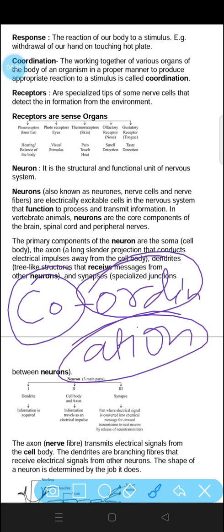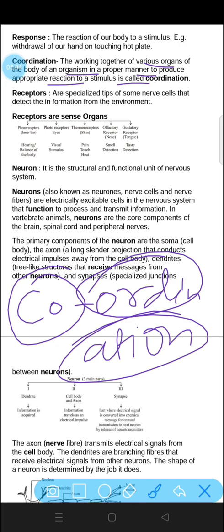The working together of various organs of the body of an organism in a proper manner to produce an appropriate reaction to a stimulus is called coordination. How is our body coordinating all the organs? Just as when we touch a hot object, our hand sends a message to the brain, and the brain responds to it. All of this is carried out with the help of coordination of one another.